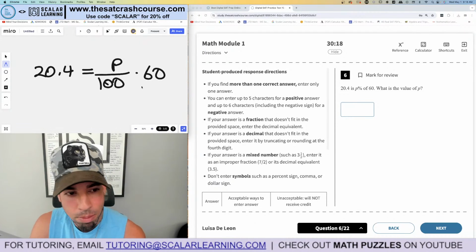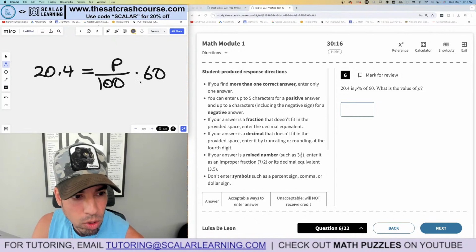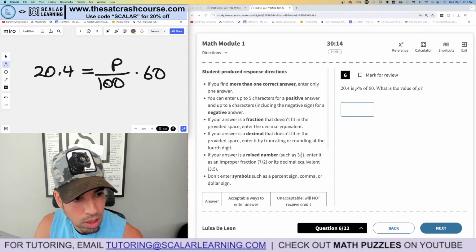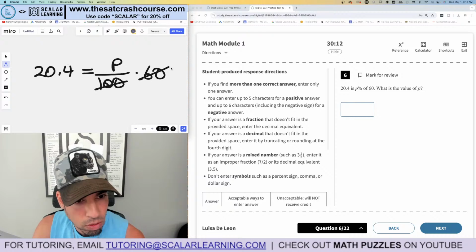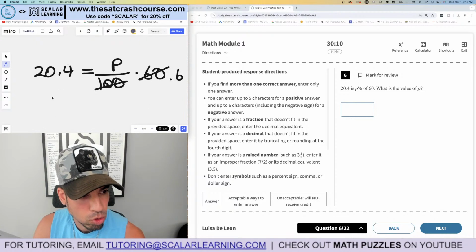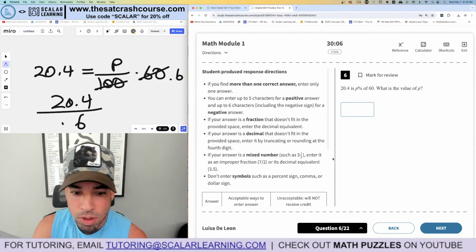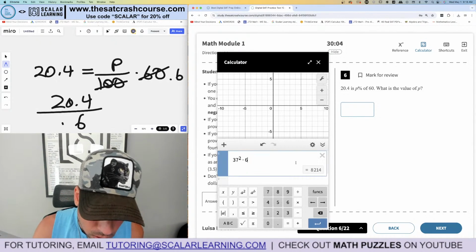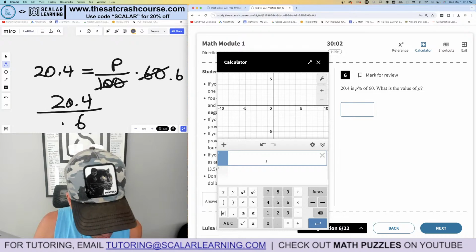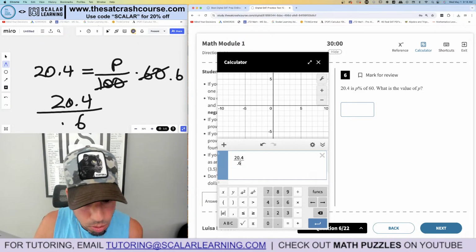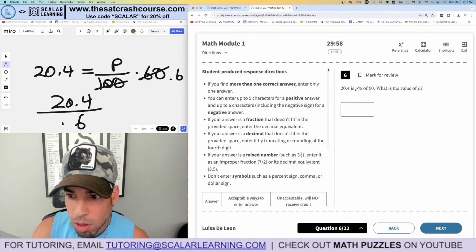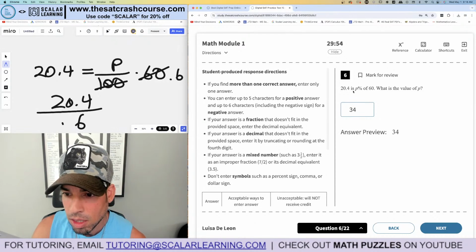Now we just have to isolate P, right? So first, I'm going to multiply both sides by 100. Actually, look, let's just simplify this. 60 over 100 is 0.6. So I'm going to do 20.4 divided by 0.6. Let's use decimals just for fun. 20.4 divided by 0.6, and we get 34. 34 for the win. Does that make sense? Let's see. 6 is P percent.